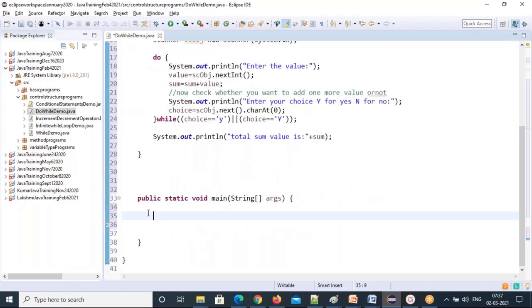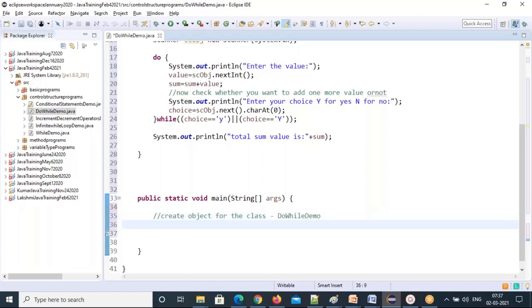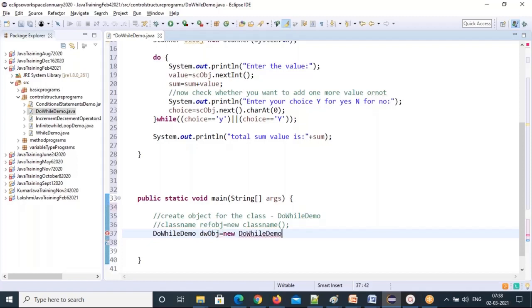The syntax is class name, reference of object equal to new class name parenthesis semicolon. The class name is DoWhileDemo, so dw equals new DoWhileDemo. I am creating this object to call the method. So dw object dot add value.